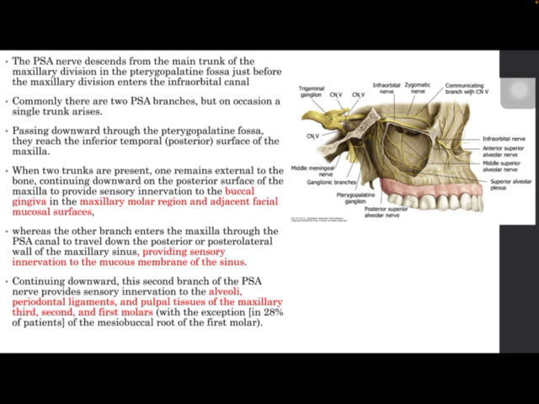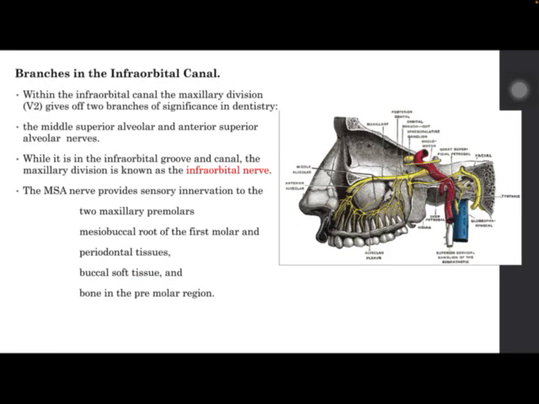The PSA nerve descends from the main trunk of the maxillary division. It provides sensory innervation to the buccal gingiva in the maxillary molar region and adjacent facial mucosal structure. Continuing downward, this second branch of the PSA nerve provides sensory innervation to the alveoli, periodontal ligament, and pulpal tissues of the maxillary third, second, and first molar.